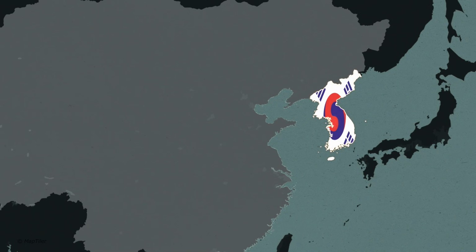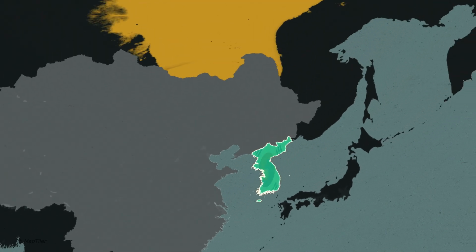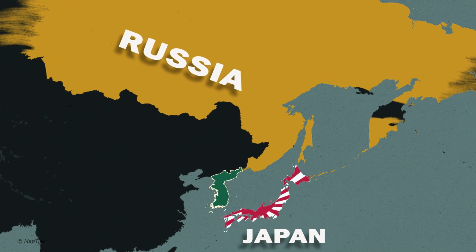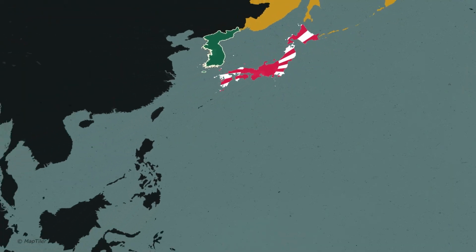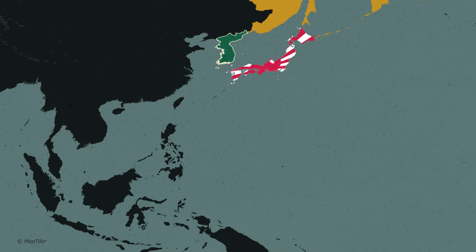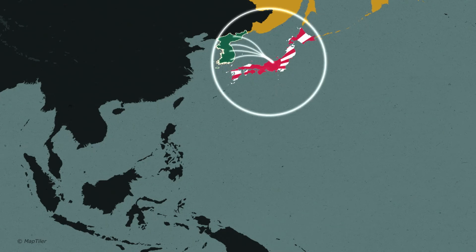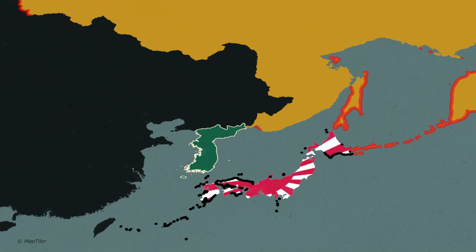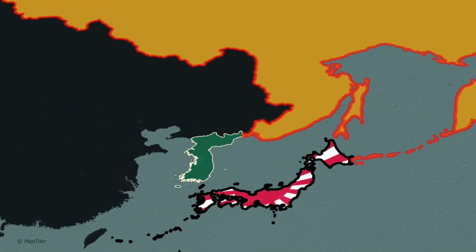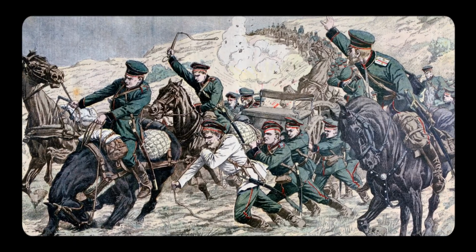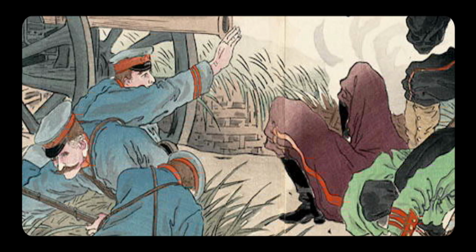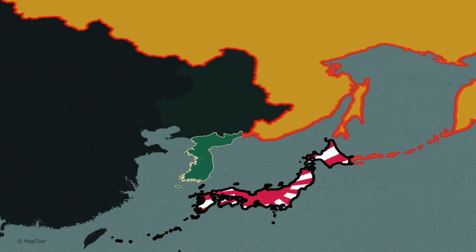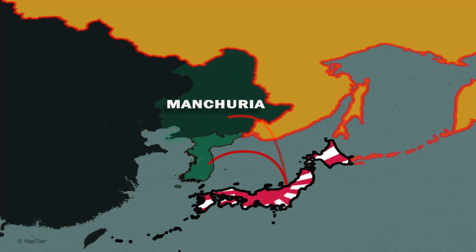Korea had moved away from China and was now moving towards closer ties with Russia. They hoped that Russia would help secure their independence from the Japanese Empire. Japan was planning to invade Korea to gain more influence in East Asia. So the two empires, Russia and Japan, went to war in 1904, the Russo-Japanese War. Japan's ambition was to invade Korea and Manchuria, which Japan won.